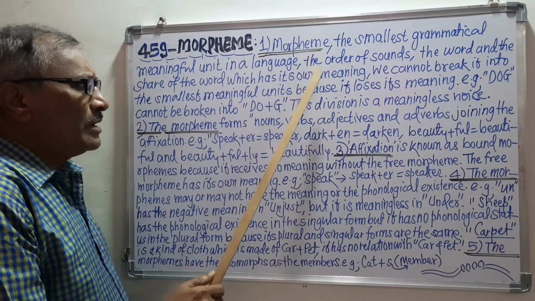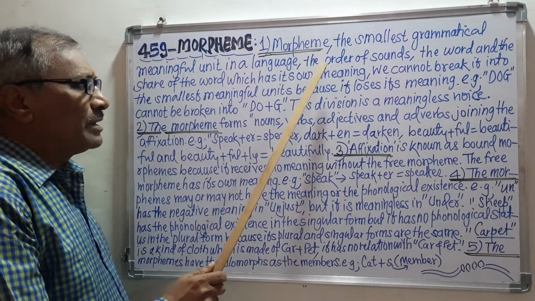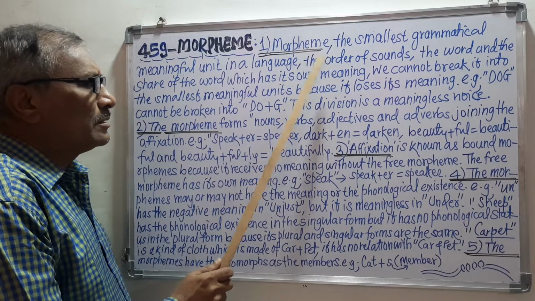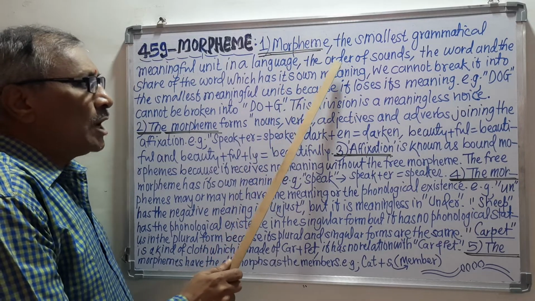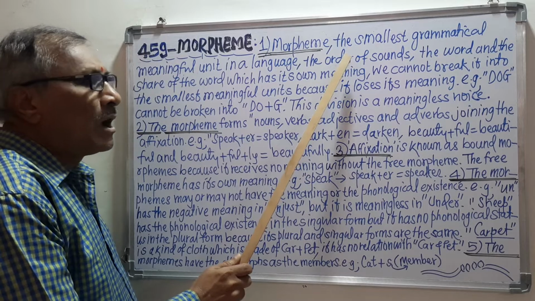The morpheme is the order of sounds. Remember, when we discuss the morphemes, we know that the morpheme is the word which is the order of sounds. For example, we will say uncle.